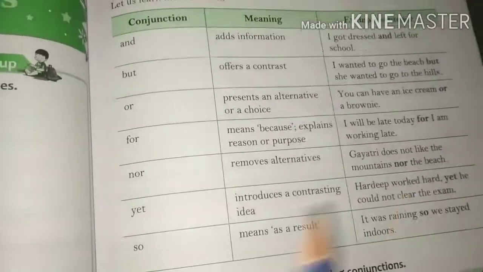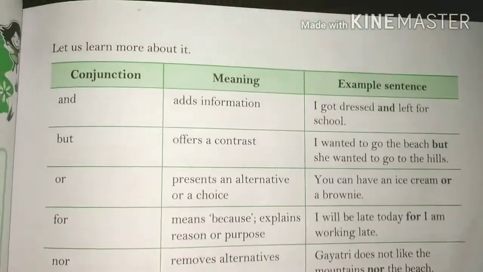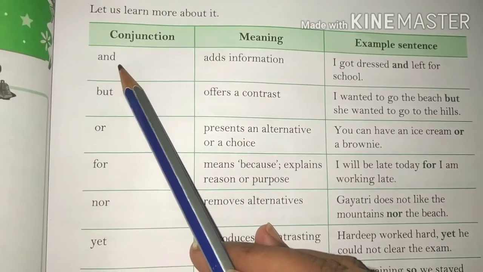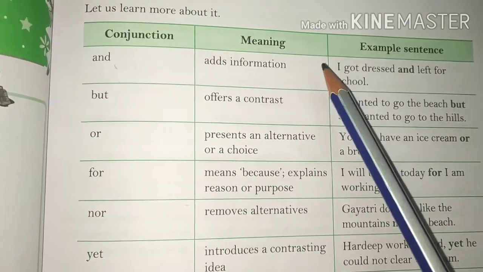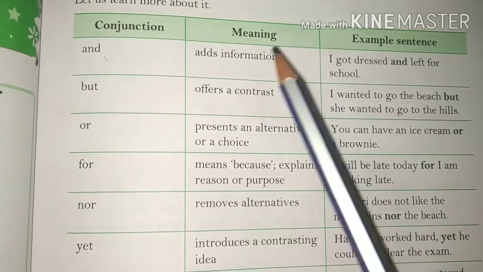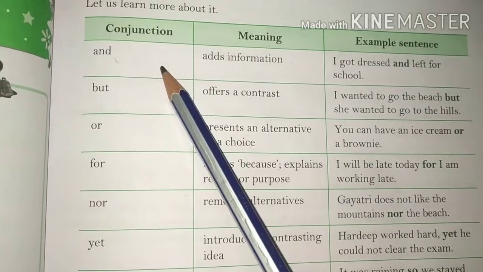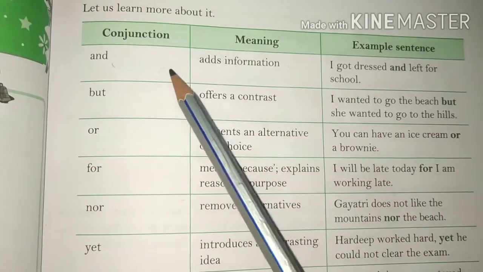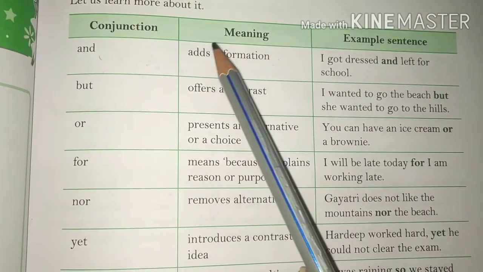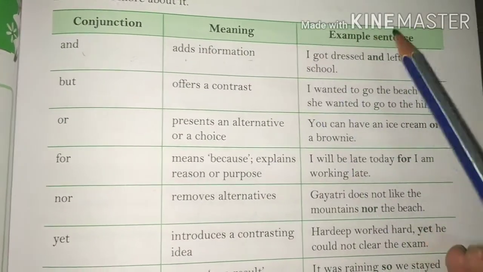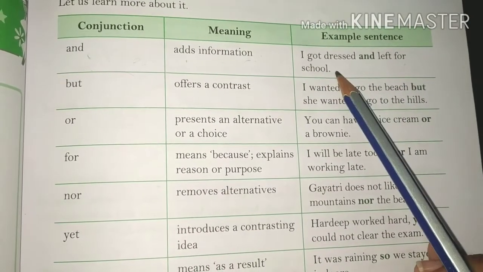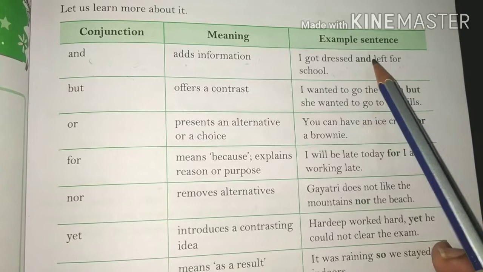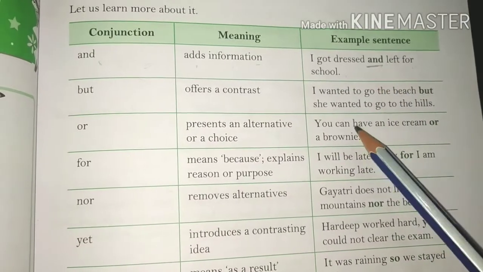Let's see where we use all these conjunctions. Students, and is used to combine two things that are similar and equal, or we can say it adds information, like: I got dressed and left for school. These two pieces of information are joined by and.